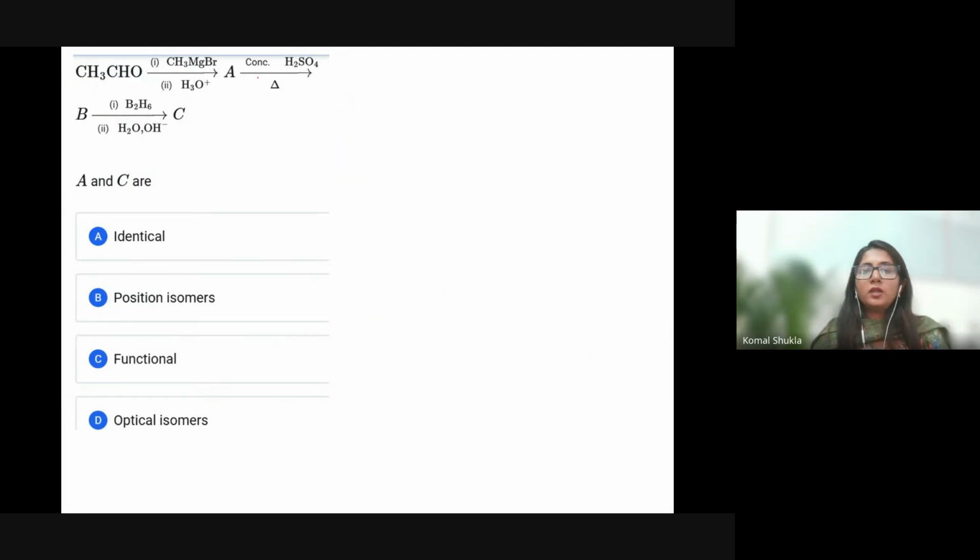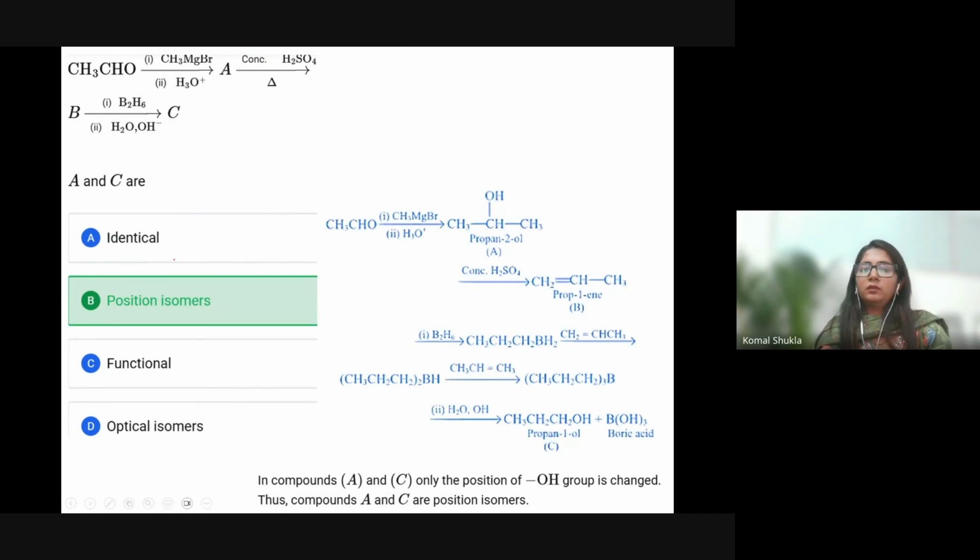Now this is the question: CH3CHO reacting with CH3MgBr in the presence of hydrolysis, followed by concentrated H2SO4. I think this question is the same. Yes, ma'am, it's the same as the previous question, propan-2-ol and propan-1-ol, right? Okay, so the answer is the same one, that is position isomer.